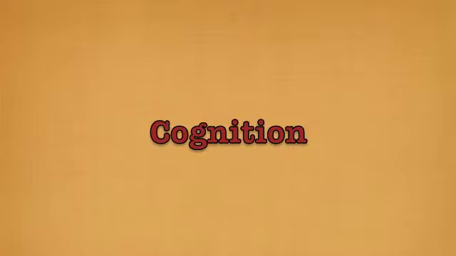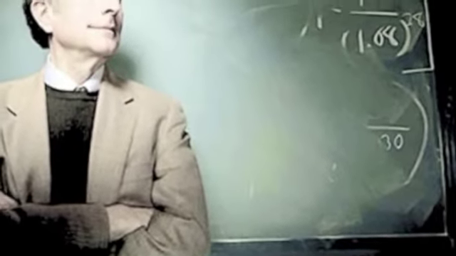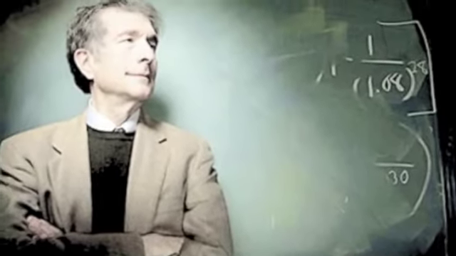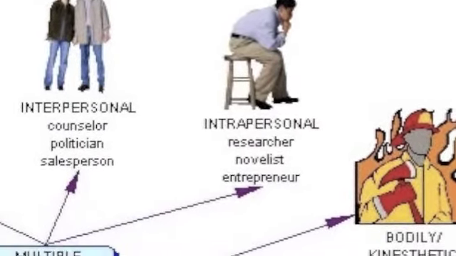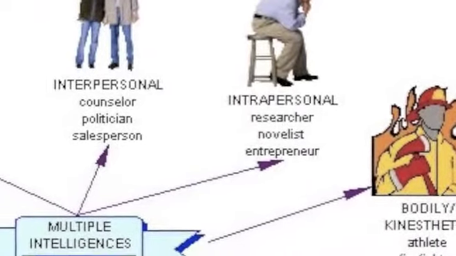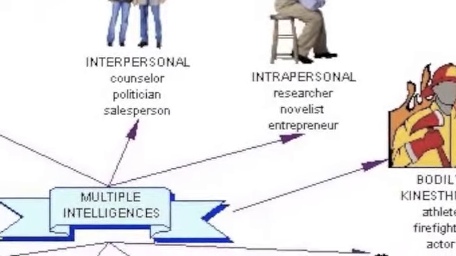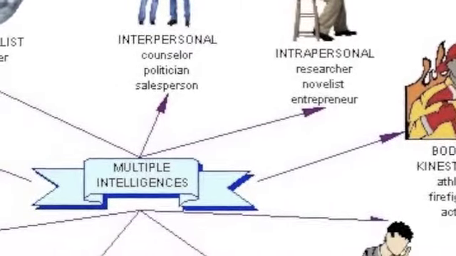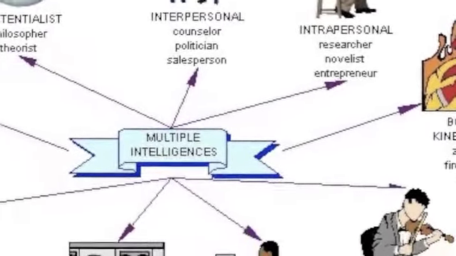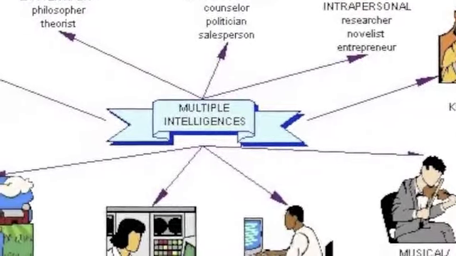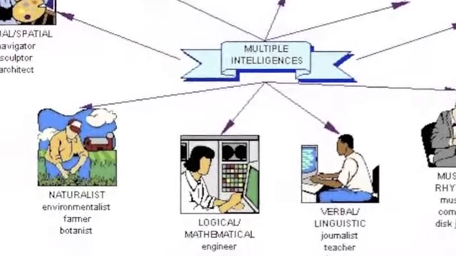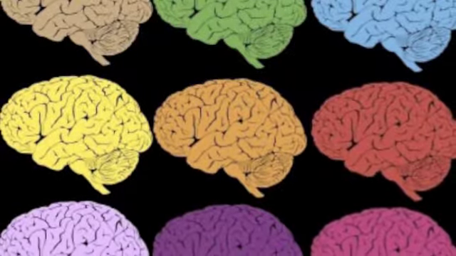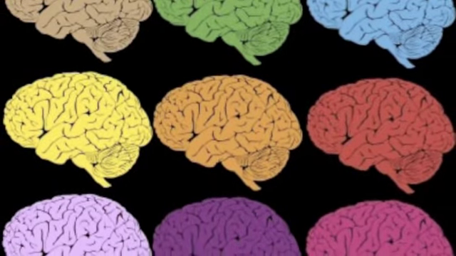Within each and every lesson, Howard Gardner's theory of multiple intelligences is applied. The intelligences are interpersonal, who are most stimulated by interactions with others, intrapersonal, who expect learning to be meaningful on a personal level, bodily kinesthetic, who thrive on hands-on learning, musical rhythmic, who enjoy finding patterns, verbal linguistic, who easily express themselves orally and in writing, logical mathematical, who enjoy logic and reasoning, naturalists, who thrive on creating categories and hierarchies, and visual spatial, who can picture ideas and solutions to problems in their minds.